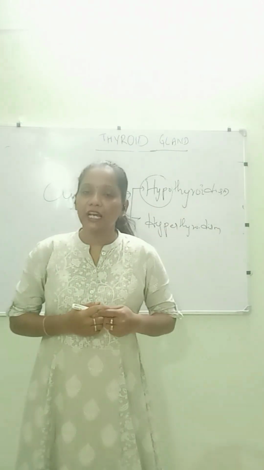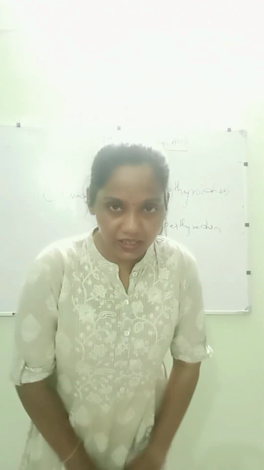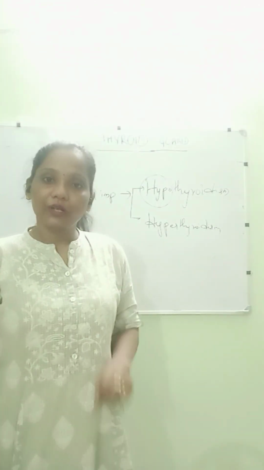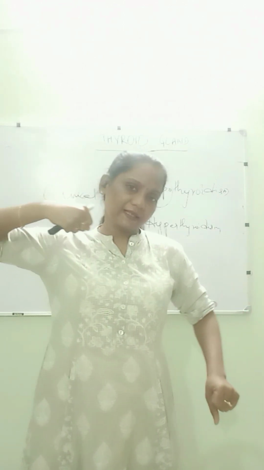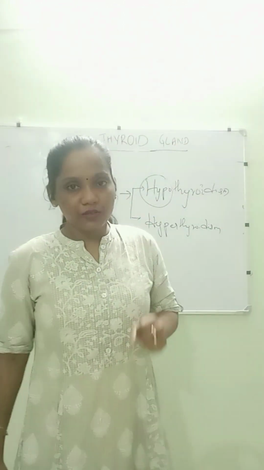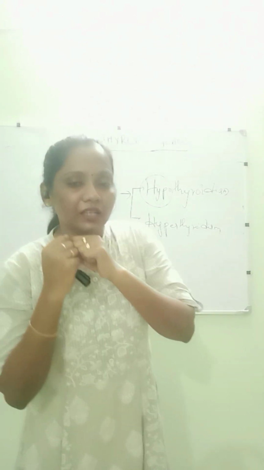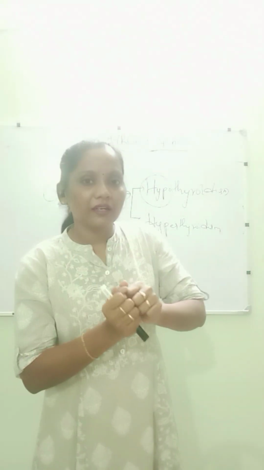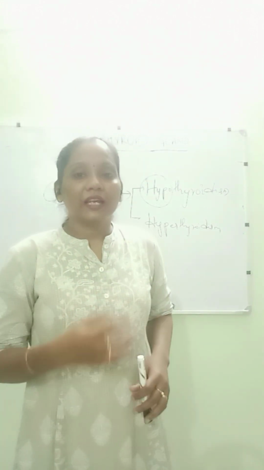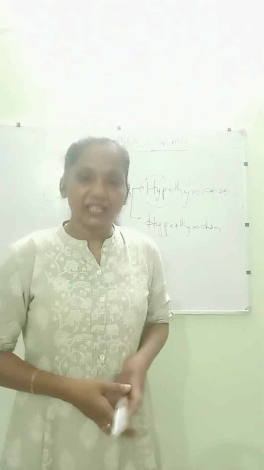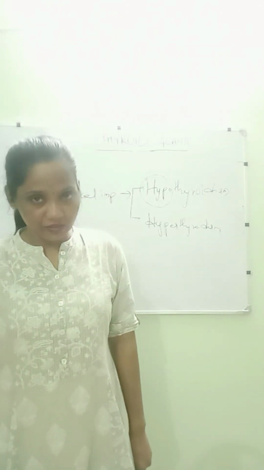The word itself is saying hypo, meaning thyroid levels are less. T3, T4 levels are less. When T3, T4 levels are less, the pituitary gland forcefully releases thyroid stimulating hormone to increase the T3, T4 levels. It is constantly pushing the thyroid gland to release T3, T4. If the thyroid is not releasing, then thyroid tissue starts growing. That is the condition we call a goiter.